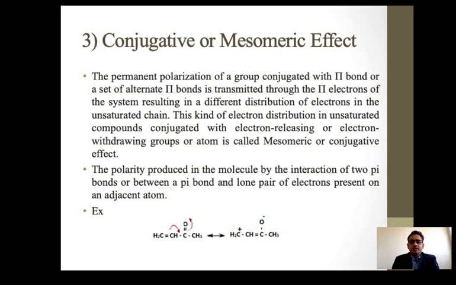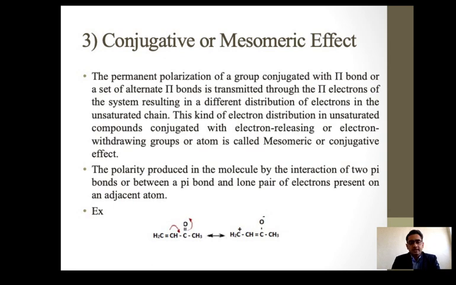So any electron withdrawing or electron donating functional group is attached to the conjugated system. They donate the electrons or withdraw the electrons and make that chain more conjugated.